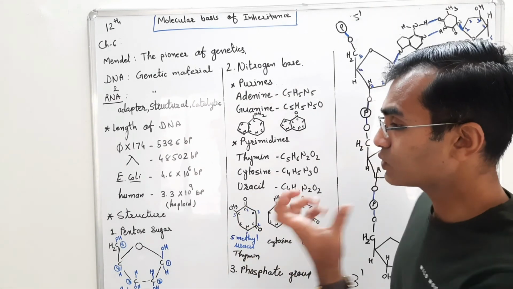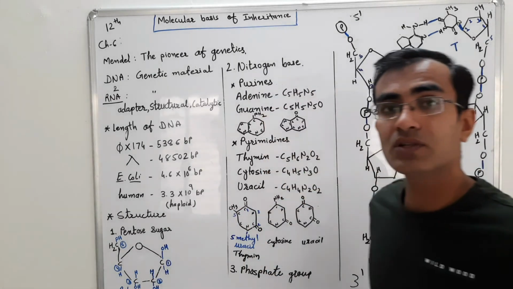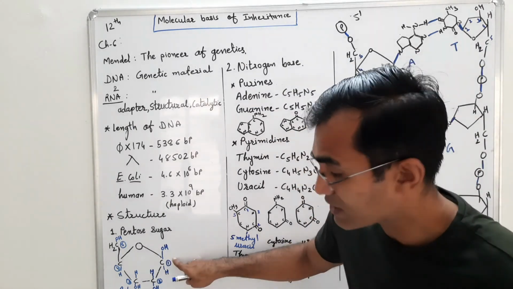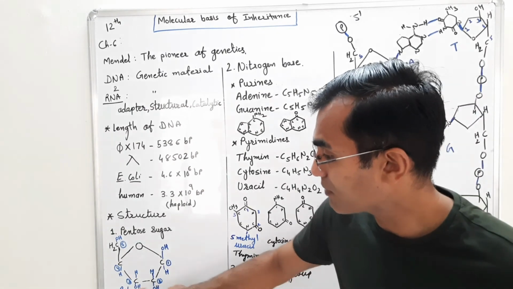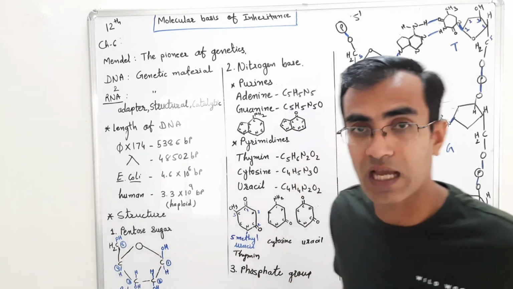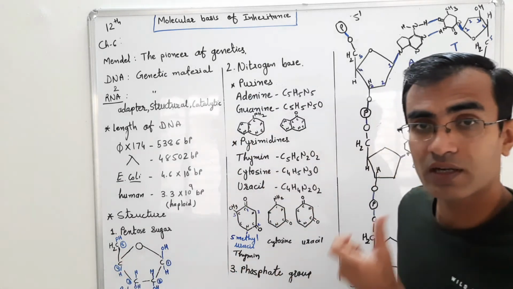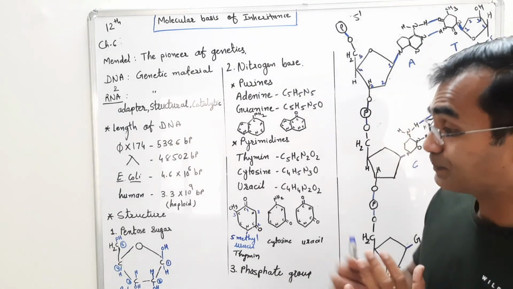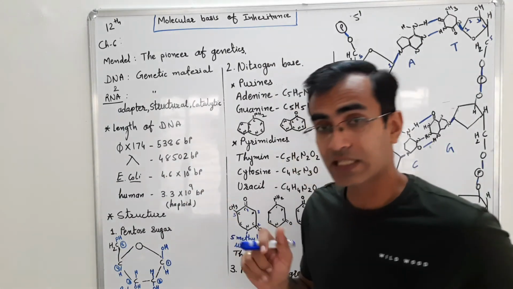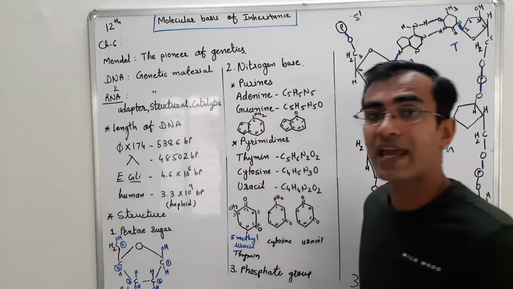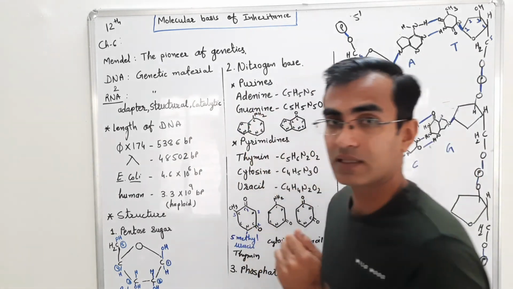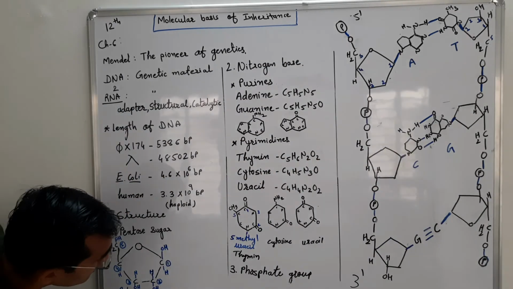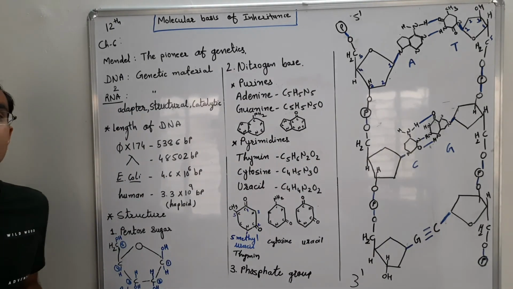Now, the sugar is actually a 5 carbon sugar. If we count the carbons from here, first carbon, second carbon, third carbon, fourth carbon and fifth carbon. So this is a 5 carbon sugar called the pentose sugar. Here this one is the ribose sugar. Now deoxidation means removal of the OH group from the second carbon. If this OH group is removed, it is called the deoxyribose.